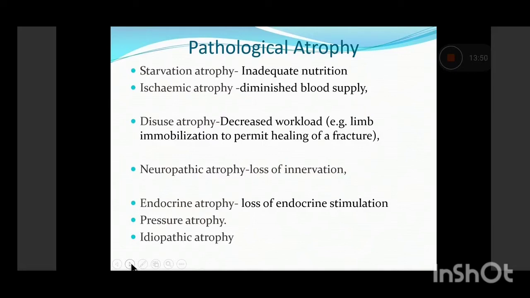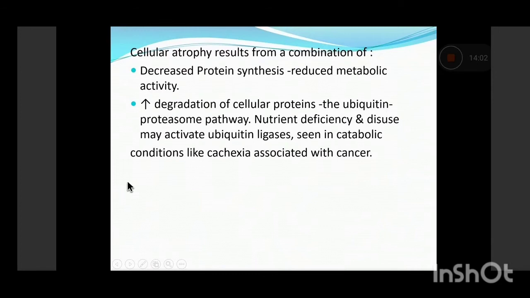Loss of endocrine stimulation, as we see in old age, leads to endocrine atrophy. Then there can be pressure atrophy due to pressure, and idiopathic atrophy. They are the rarer forms. So how does atrophy basically result? It is basically a combination of decreased protein synthesis, because of reduced metabolic activity and reduced requirement, and increased degradation of the cellular proteins.